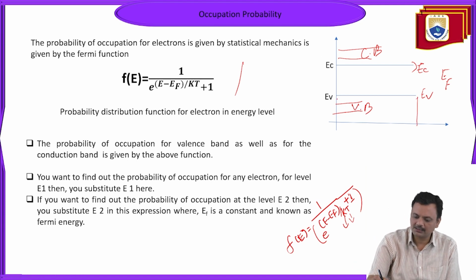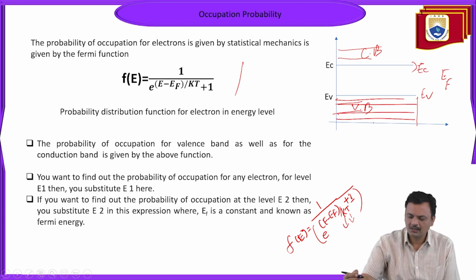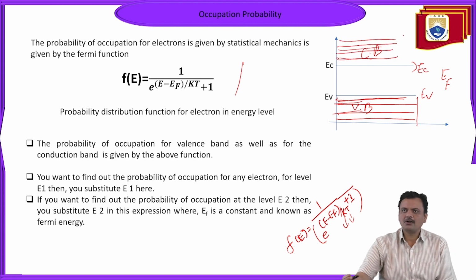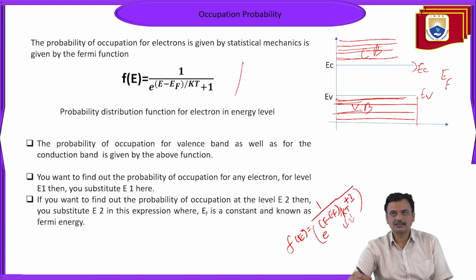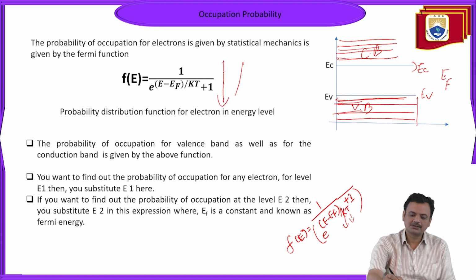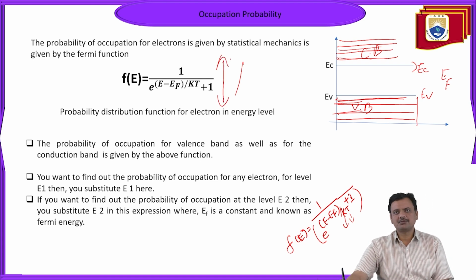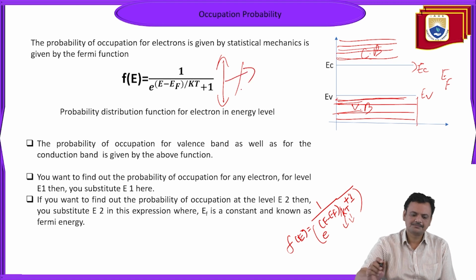Actually, these bands comprise a number of levels, E1, E2, E3. These are not a single energy level; a number of energy levels are available. How the electrons will be distributed in these energy levels is given by this function, known as the Fermi-Dirac distribution function for electrons. In both the valence band and the conduction band, the electrons will be distributed by this law.